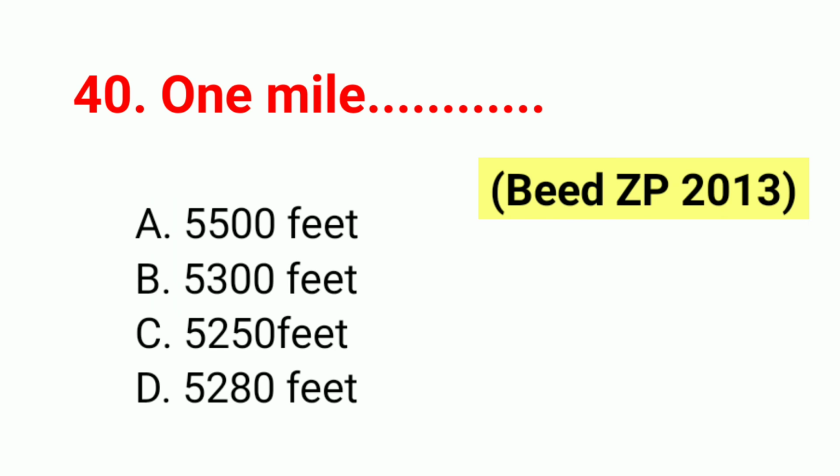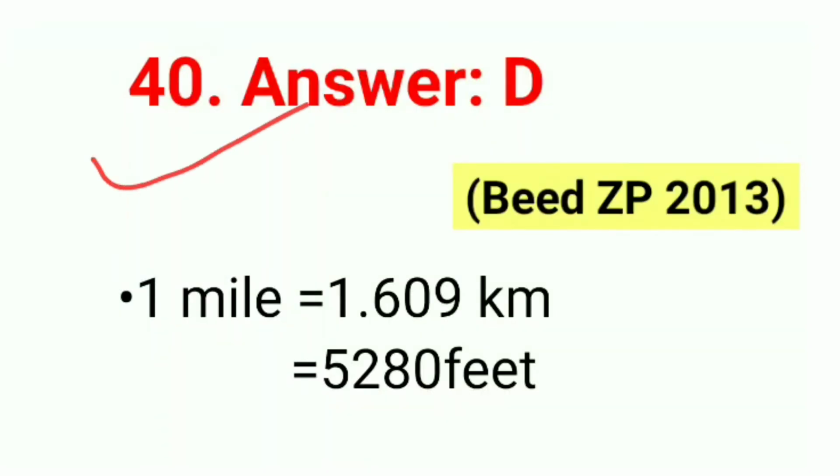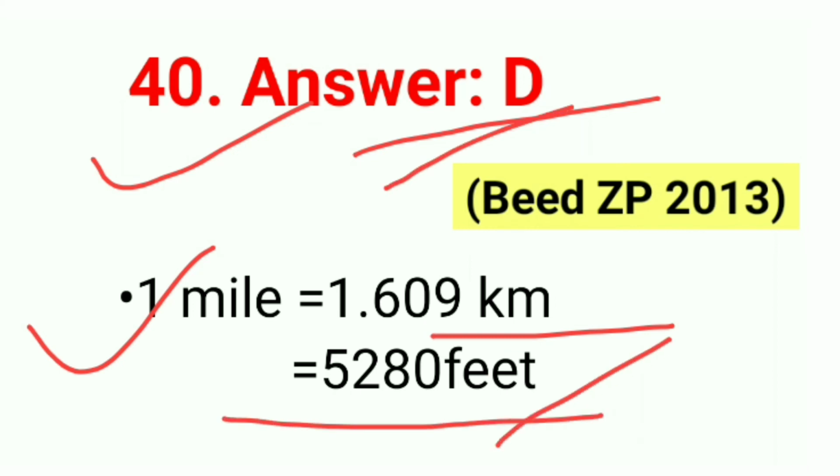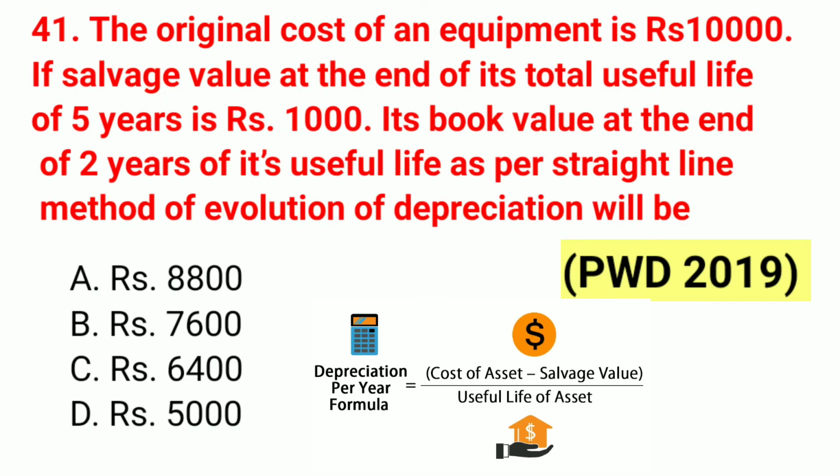Question number 40. 1 mil is option D is the correct answer, 5280 feet. This question is asked to exam bid ZP 2013. 40 correct answer D. 1 mil equal to 1.609 km and 5280 feet. So correct answer D.